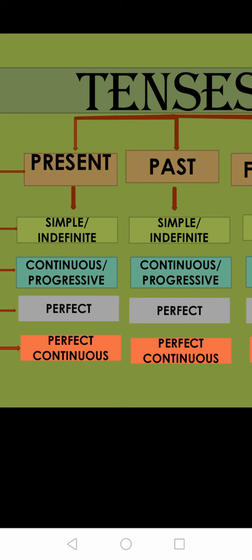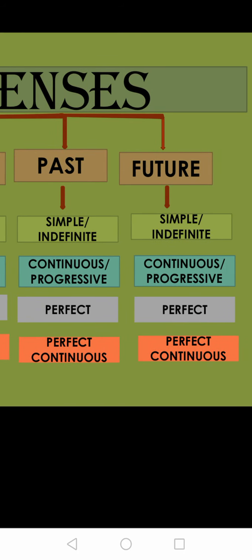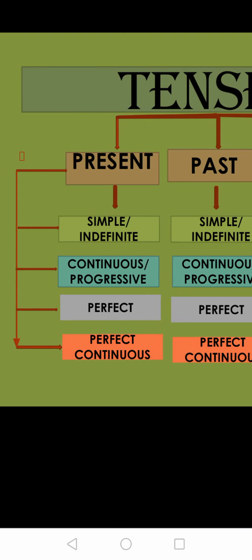We are going to call them simple present tense or present indefinite, simple past tense or past indefinite, simple future or future indefinite. Same with continuous or progressive: present continuous, past continuous, future continuous, present perfect, past perfect, future perfect, present perfect continuous, past perfect continuous, and future perfect continuous.